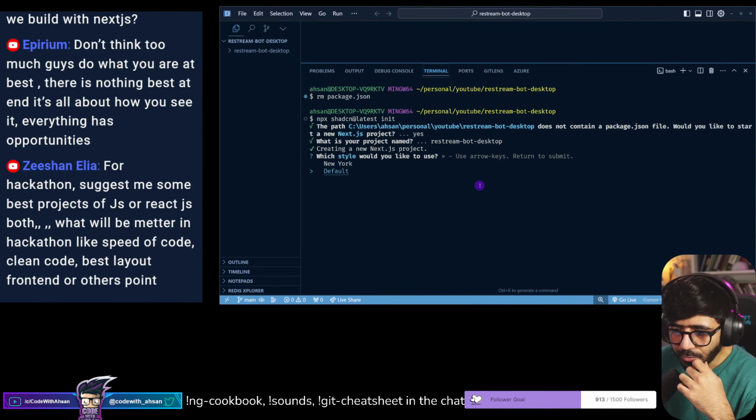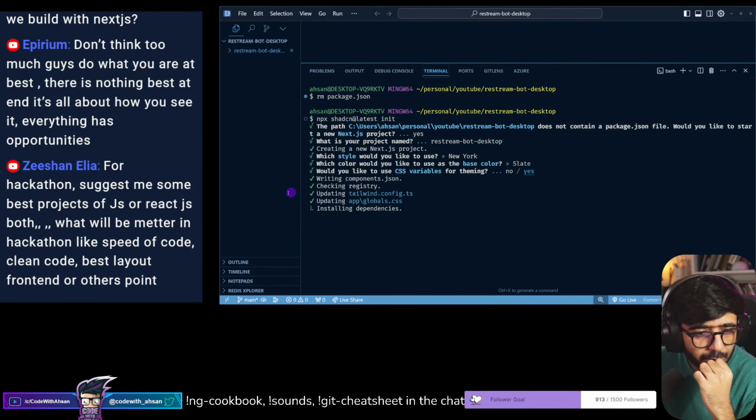Which style do you want to use? I'm going to go with New York and Slate. Yes, let's go with that.